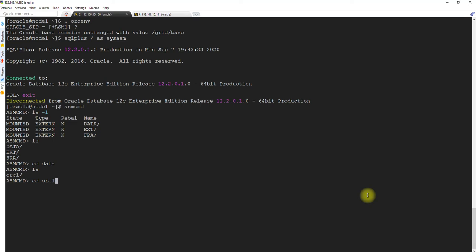The ext disks are storing the files, naming the SP file, the password file, as well as OCR and voting disk. FRA is for the backup and recovery location. So let's cd to this, ls -l. I'm just listing the files.